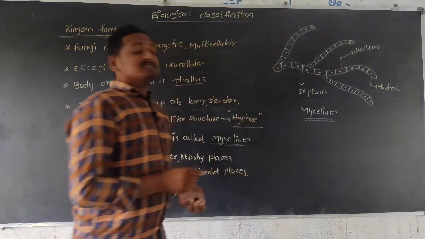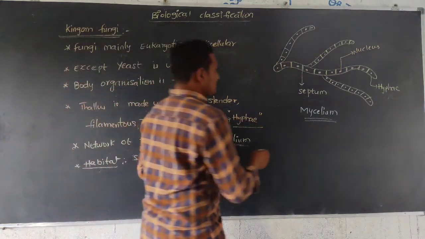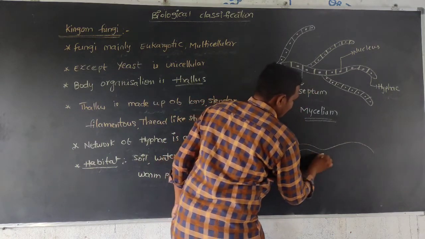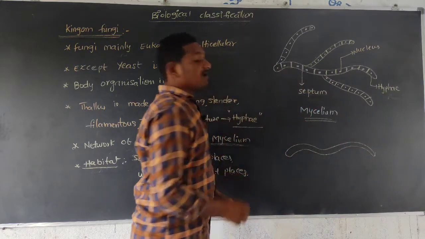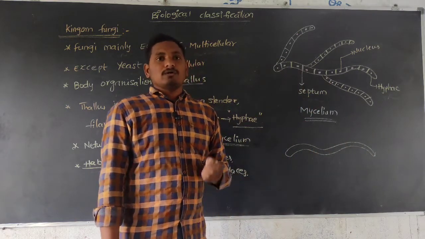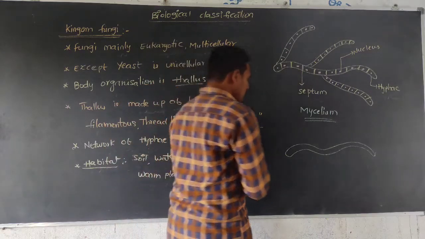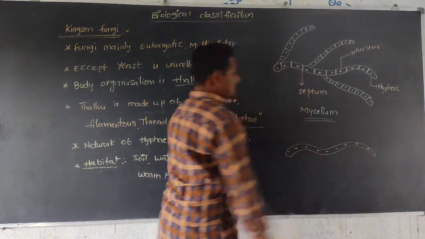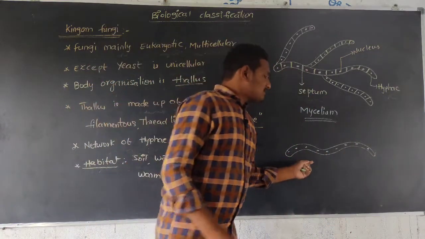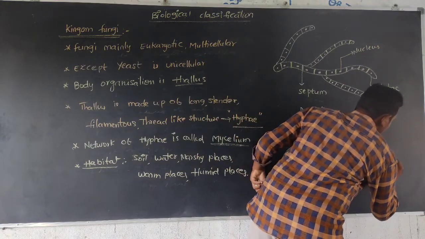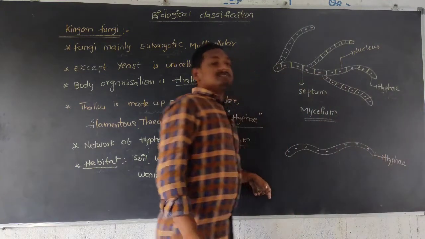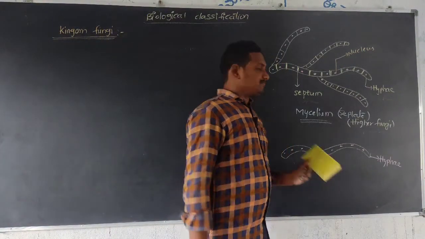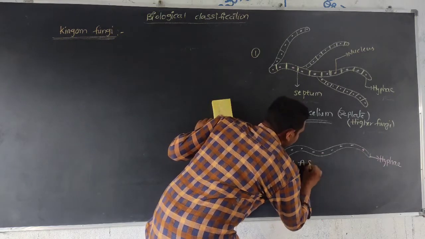Next, the hyphae show some differentiation. In this case, this is a hypha that is not divided into compartments. It only contains nuclei inside. This hypha is not divided, so that's why it is aseptate.